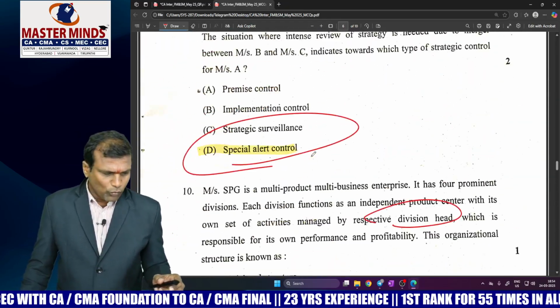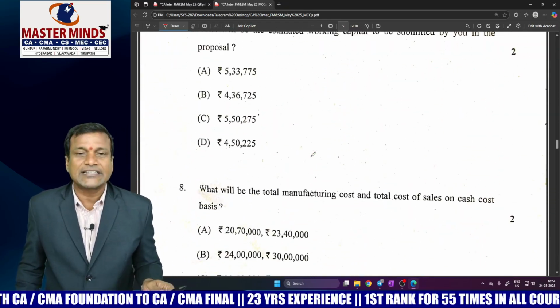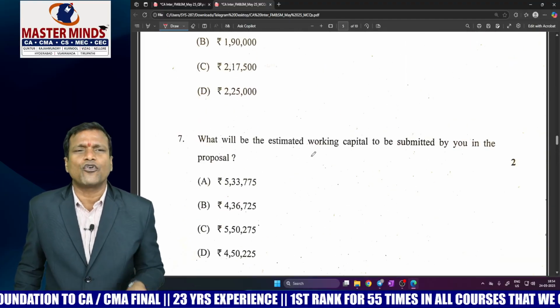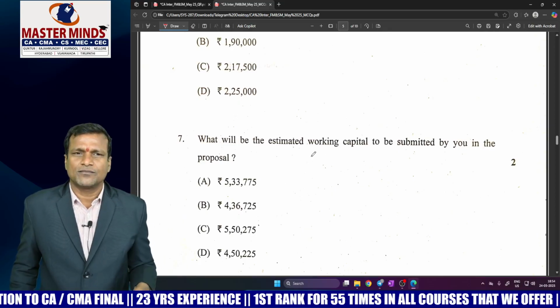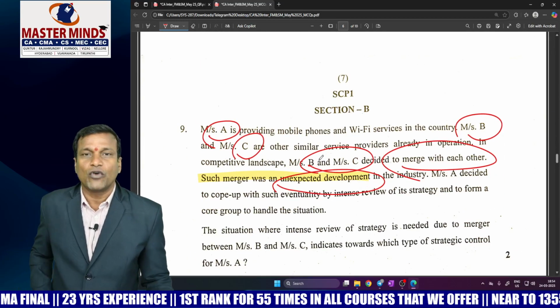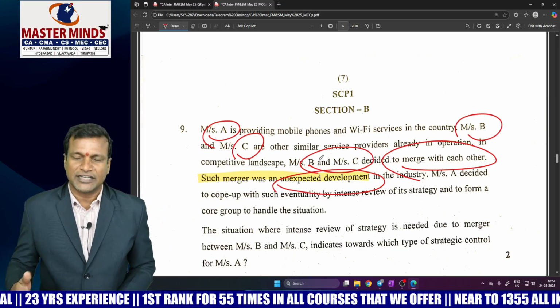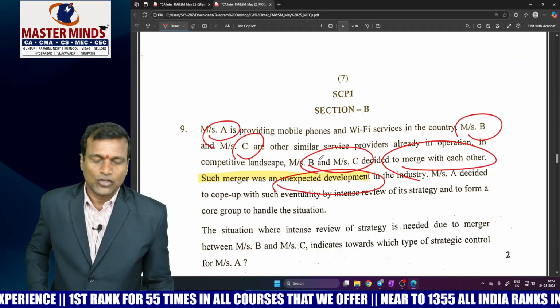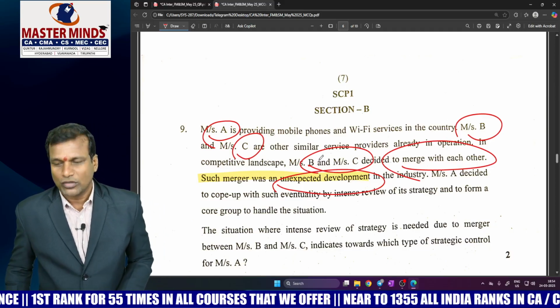So my overall opinion on this CA Inter SM May 2025 paper is that an average student can answer 48 marks out of 50 marks. There is no question about it. Hopefully all the students might have performed very well. God bless you. Great marks in SM paper. Hopefully you will clear all the groups of CA Inter and you will become semi-qualified also. God bless you. Great results.